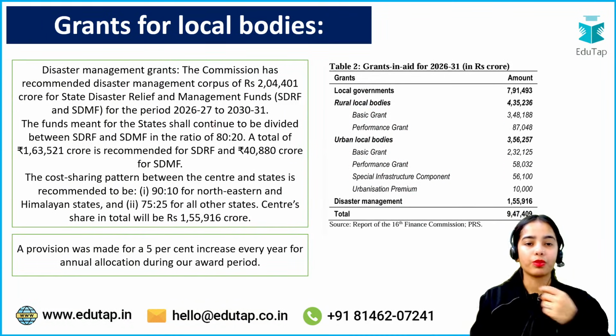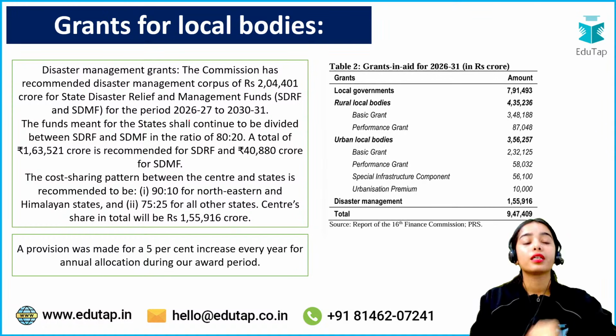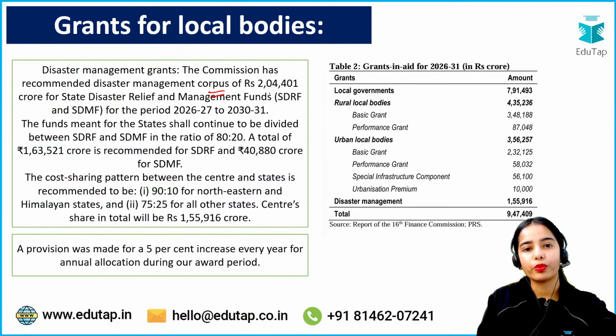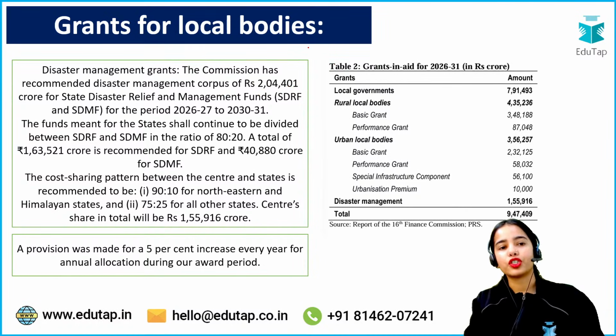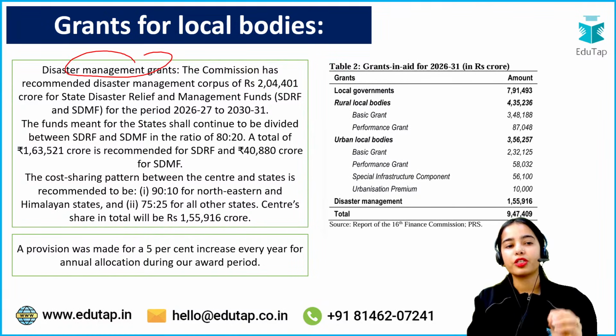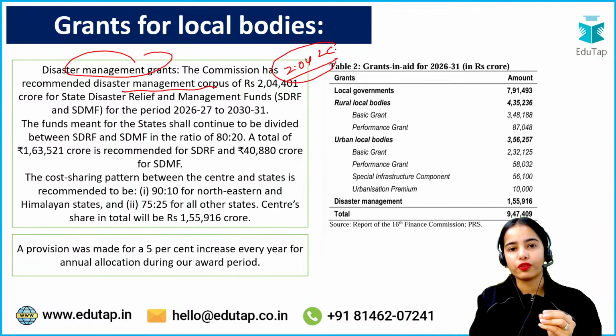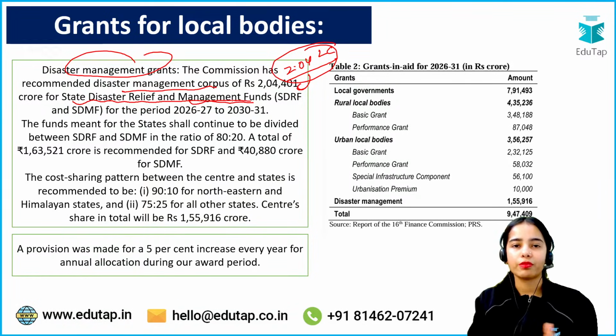Now, disaster management grants. The Commission has recommended a disaster management corpus of rupees 2,04,400 crore, like 2.04 lakh crore, for the state disaster relief fund and the state disaster management fund.